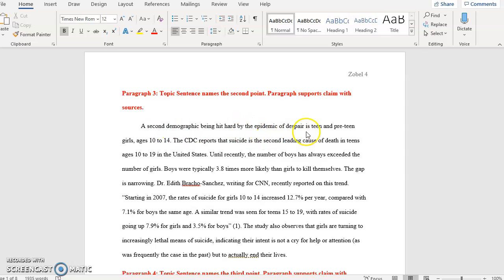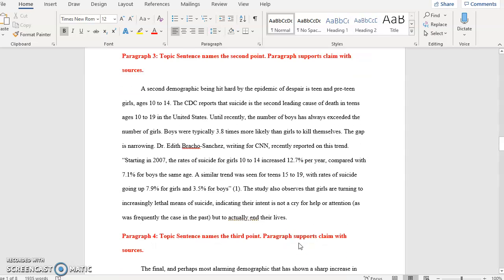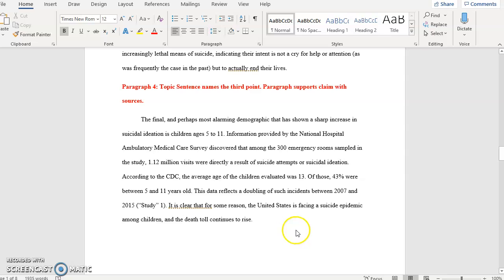And I repeat the keywords epidemic of despair. That's a hook to the previous paragraph to help the reader keep their place in my train of thought. And then again, I illustrate that demographic with statistics from my research, including in-text citations for all of my statistics and claims. And then finally, paragraph 4, my topic sentence names the third demographic, which is children ages 5 to 11. And again, data that supports that there is an epidemic among that age group.